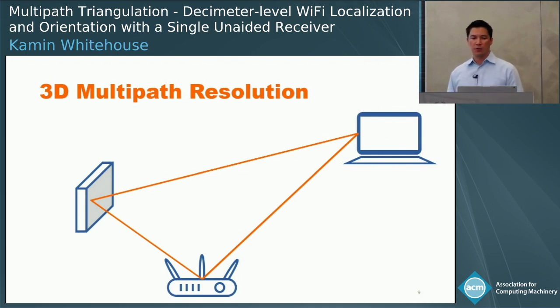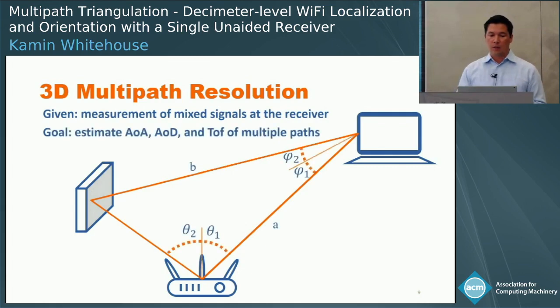Several algorithms can do something like this today, but nothing can estimate all the path parameters necessary for multipath triangulation. So for example, if you have 3 antennas, you'll get 3 measurements. But in this diagram, we've got 6 parameters, so it's under-constrained.